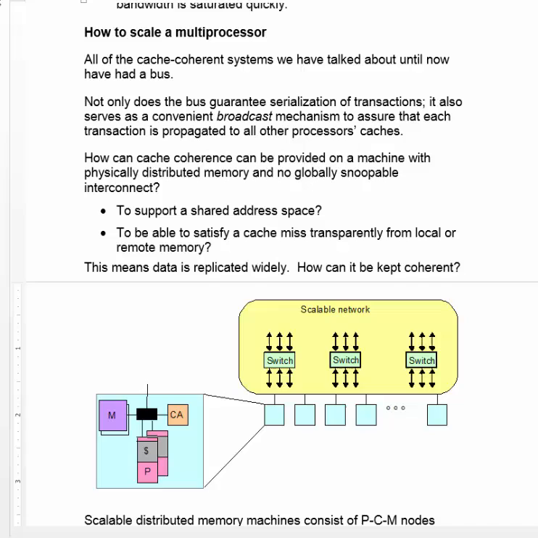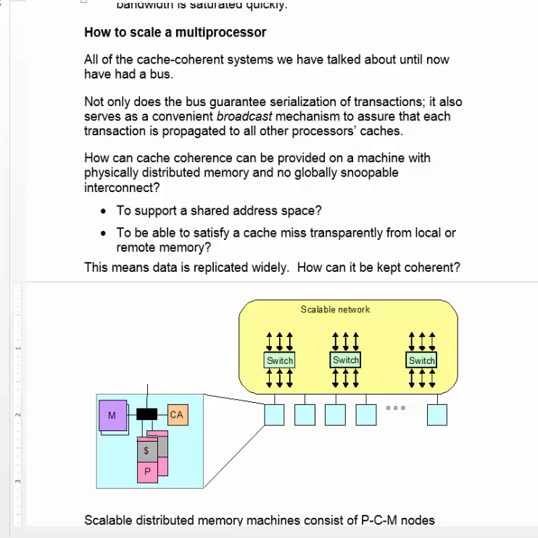If we don't have a bus, we still have to provide cache coherence. We need to provide also the ability to access memory everywhere in the system. So we have to support a shared address space. Every processor needs to be able to access everywhere in the system. And we also need to be able to satisfy a cache miss, regardless of whether it misses to local memory or memory that's attached to some other node.